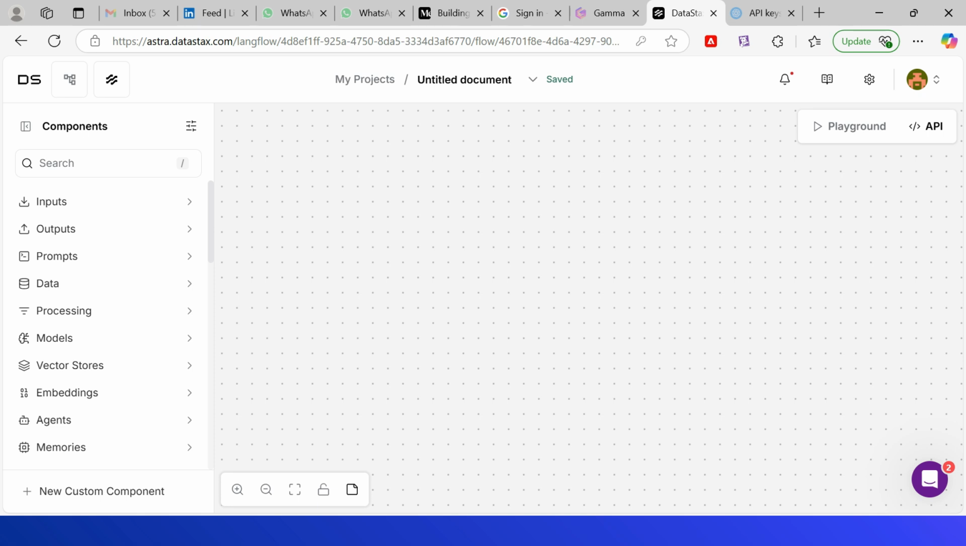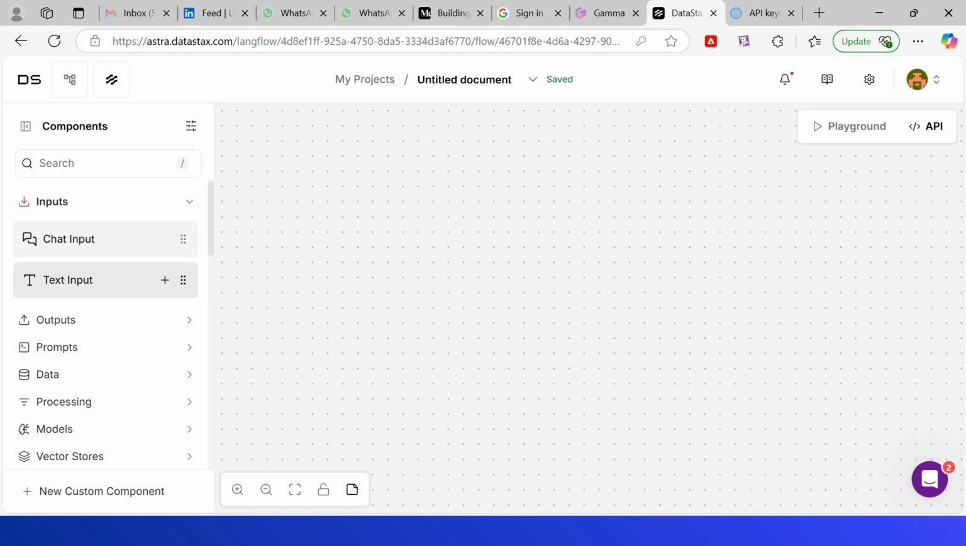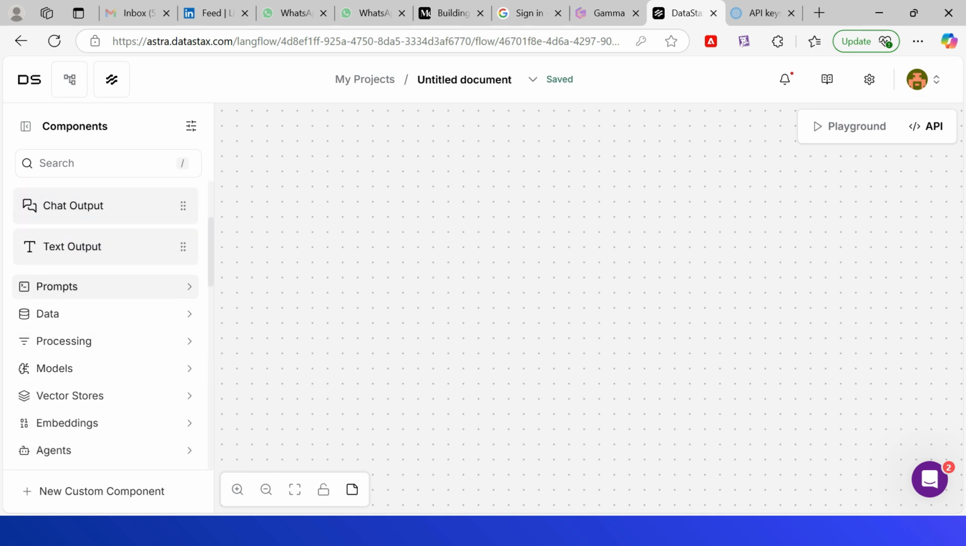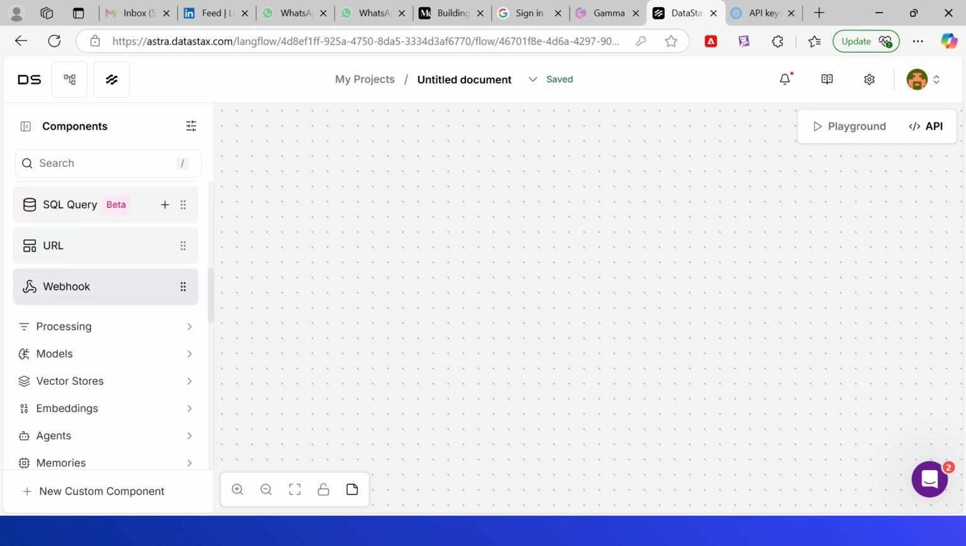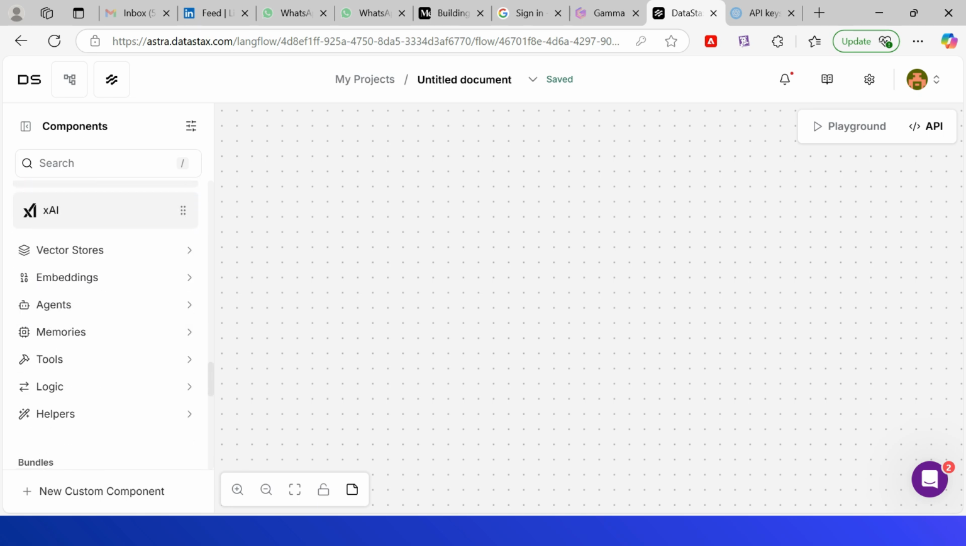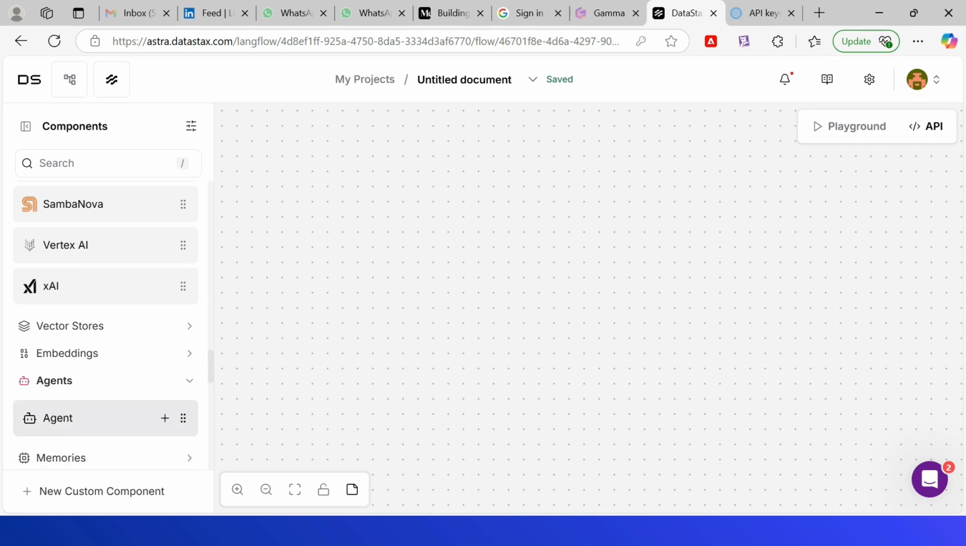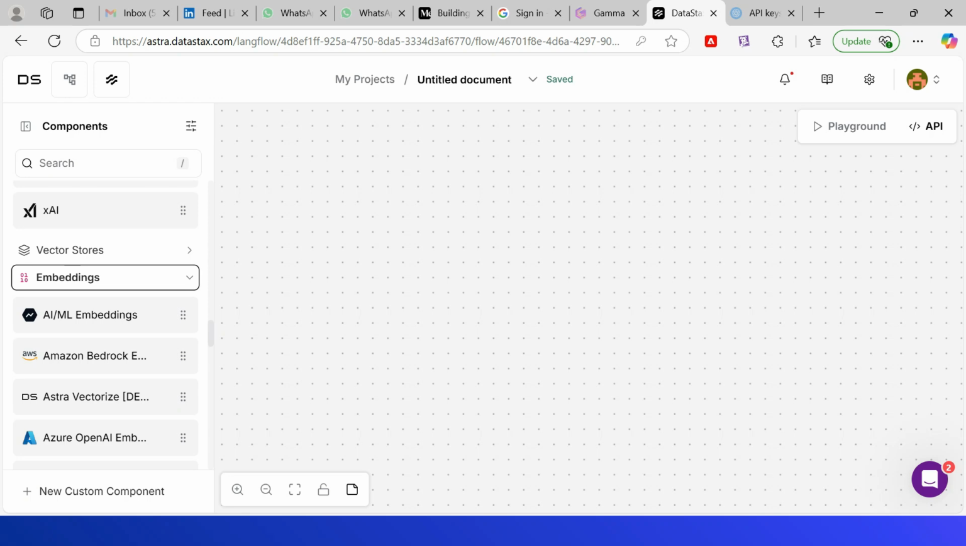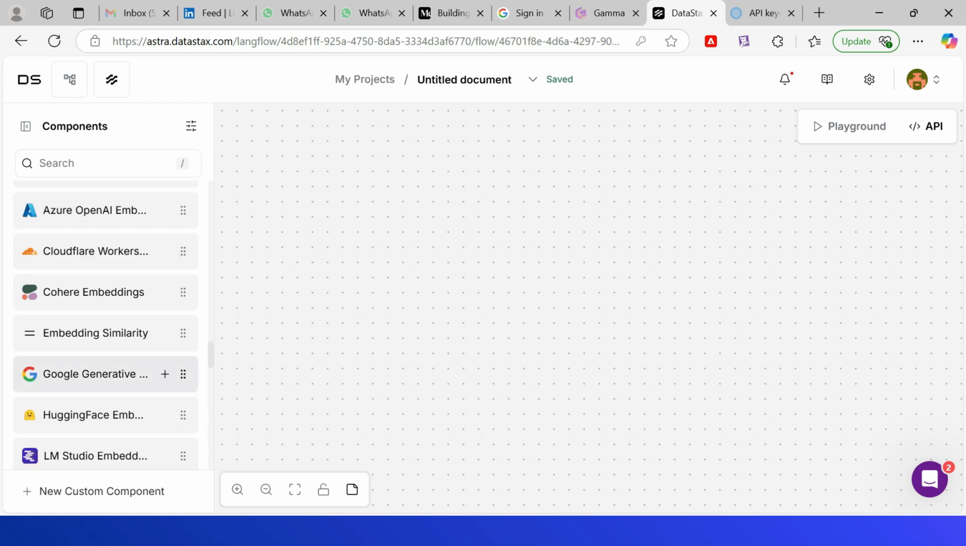You can find different components to build the agent workflow. The components are grouped under different sections like inputs, outputs, and models, and so on. So if you maximize, you can find the corresponding components here: inputs, chat input, and text input. Same with outputs. Also you can go with the prompts, data. Then if you go to models, you can find all the supported models. Also you can go here, there is something called agents. This is the one you can define the agent. Also embeddings. You can use the required components to build your AI agent workflow.